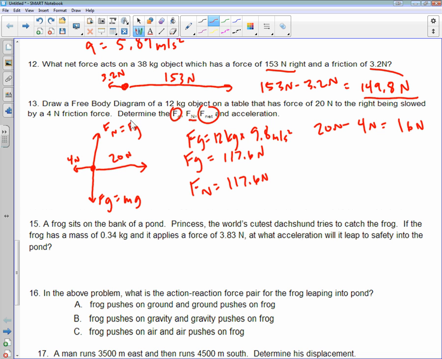Everybody's okay so far? And then acceleration is just going to equal your force divided by your mass. So for us, that would be 16 newtons divided by our mass, which was up here, 12 kilograms. So you should get 1.3 meters per second squared.